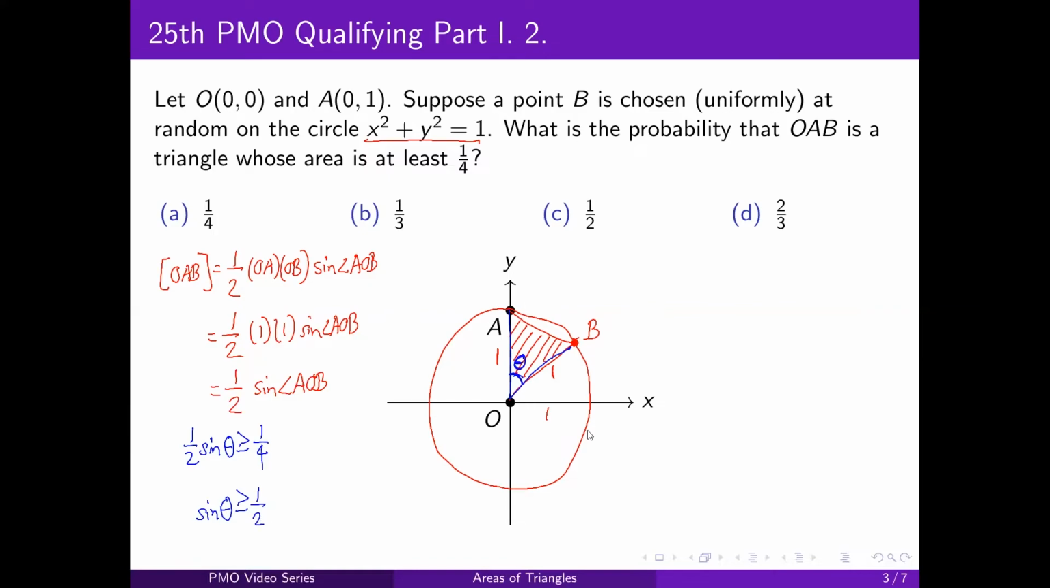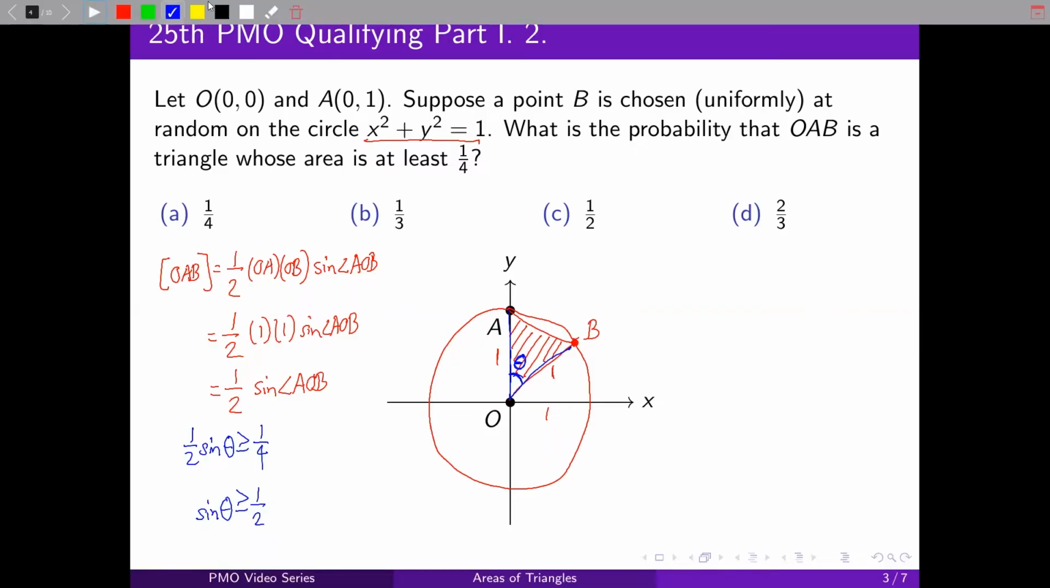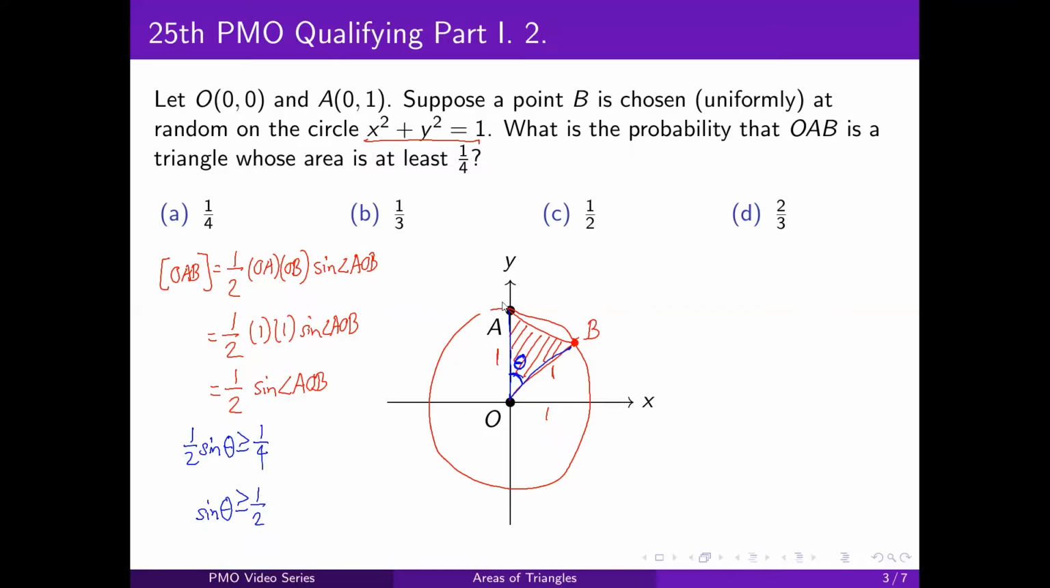Let's focus first on the right side of the figure. So let's say we choose B to be on the right side of the circle. Now we'll ignore this part. Let's say B is on the right side. So theta will now range from 0 degrees to 180 degrees. Okay, so how do we find theta?